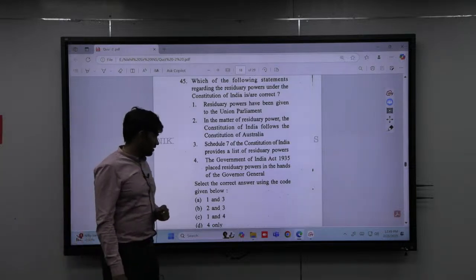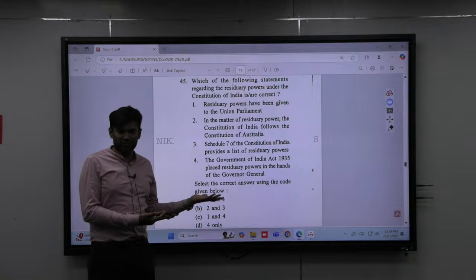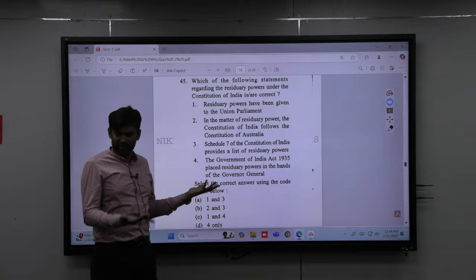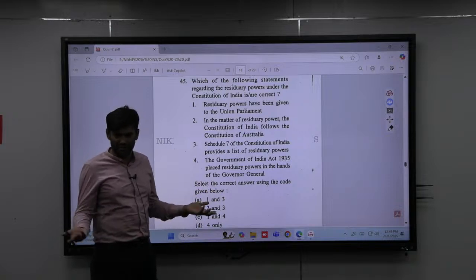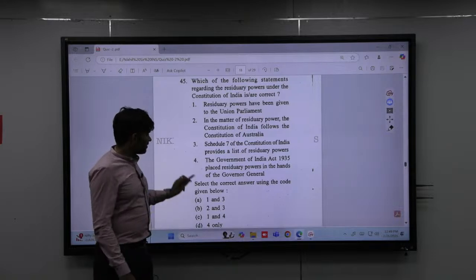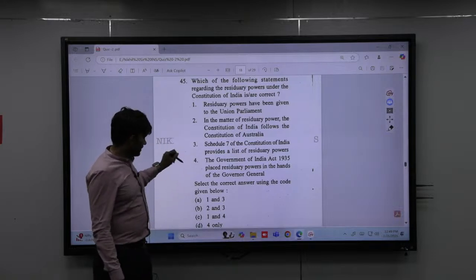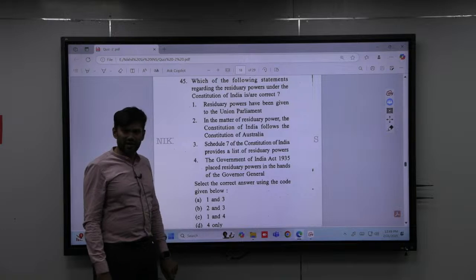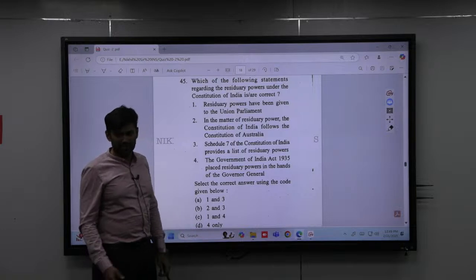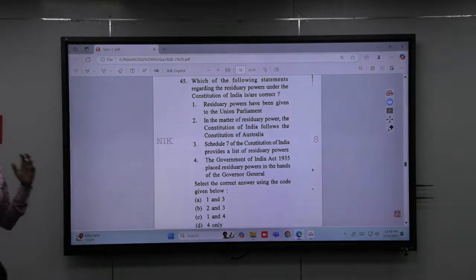Fourth statement, the Government of India Act placed the Viceroy, Governor General, etc. If you have generally read the Government of India Act, you will know. So the answer is, they have asked which is correct, so the answer is C, that is 1 and 4. Plain and simple. You are getting the point.